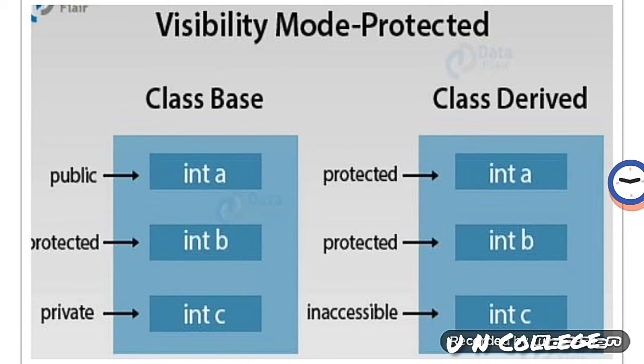It means that we can conclude that in any case of visibility mode, that may be private, that may be public, that may be protected, the private member of the base class is always inaccessible in the derived class.